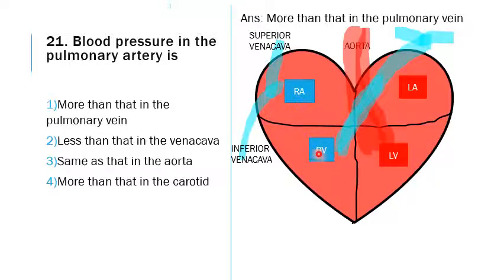From the right ventricle again a vessel arises, which is the pulmonary artery, but it is carrying deoxygenated blood because the blood does not enter the lungs again now. So the only artery that carries deoxygenated blood is the pulmonary artery.